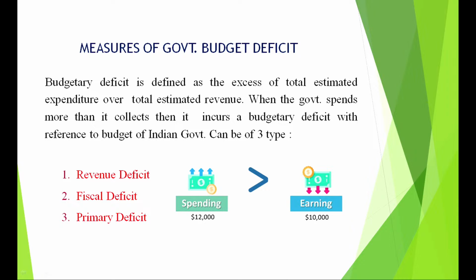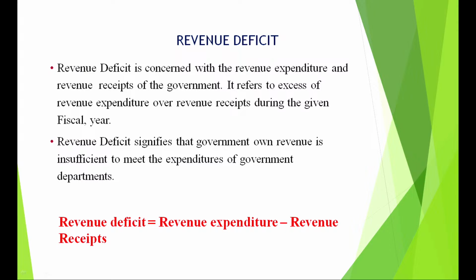Deficits can be of three types, and every deficit is very important. Its meaning, its implication, and there will be numericals on this concept. There can be numericals from this concept, which is revenue deficit, fiscal deficit and primary deficit. What is revenue deficit? If I see the formula, look at the red formula below, it is revenue expenditure minus revenue receipts. Alright, revenue expenditure means expenditure on salaries, subsidies, pension, interest, grant is recurring expenditure of the government.